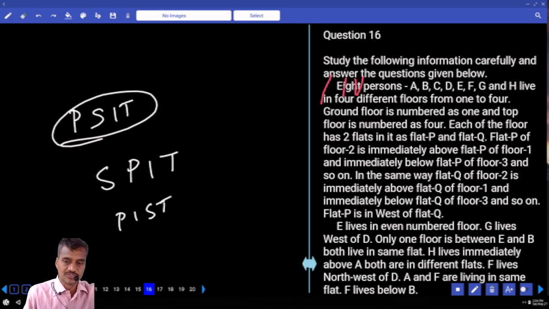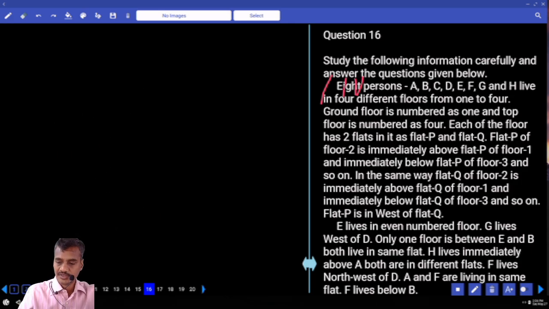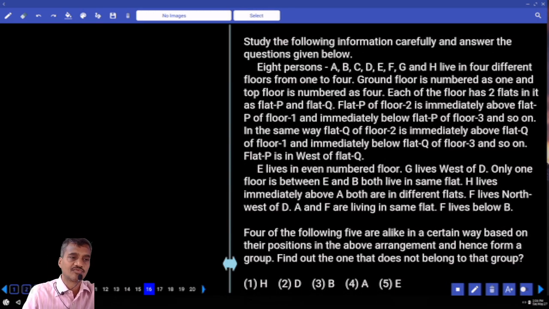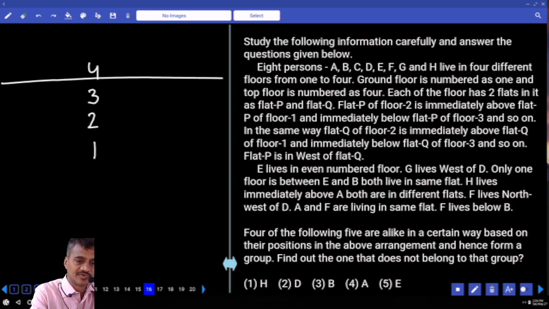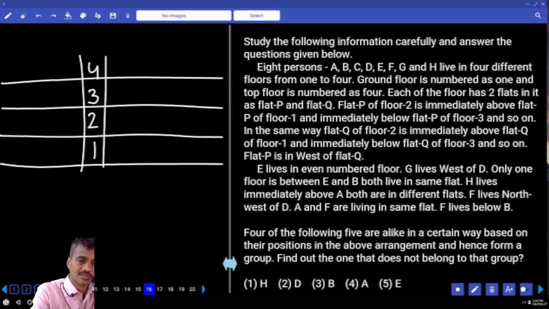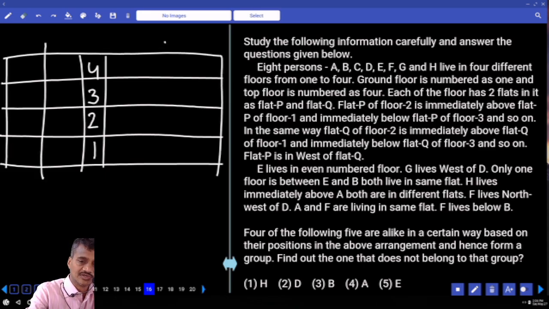Then next one, 16 to 19. Now in this 16 to 19, it is based on 8 persons who were there on 4 different floors. Now 4 floors: 4, 3, 2 and 1. Now 8 persons are staying on these 8 different flats, isn't it? Now in each floor, how many flats are there? There are 2 flats, 2 flats in each of these.